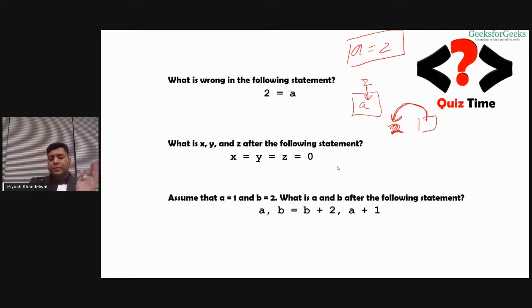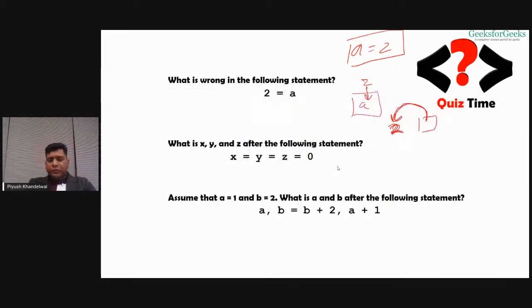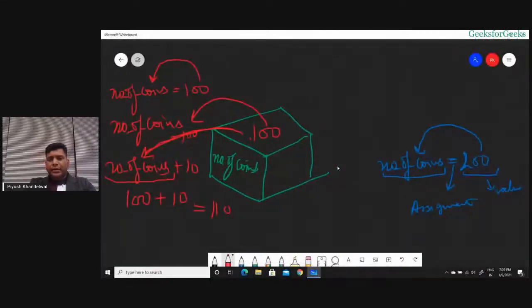Now we have one question. Assume that A equals to 1 and B equals to 2. What is A and B after the following statement? A comma B equals to B plus 2 comma A plus 1. Right? So you have to submit this on the voting link.